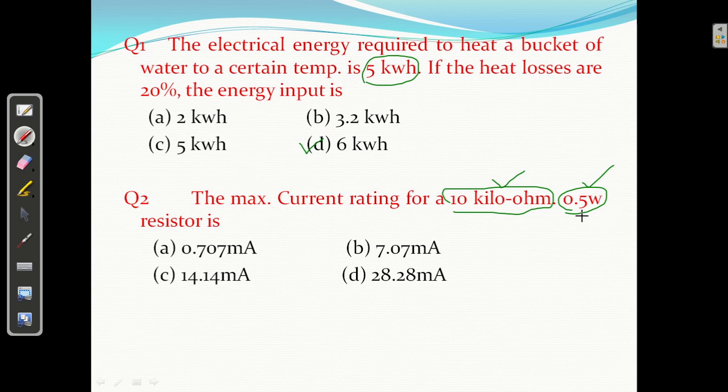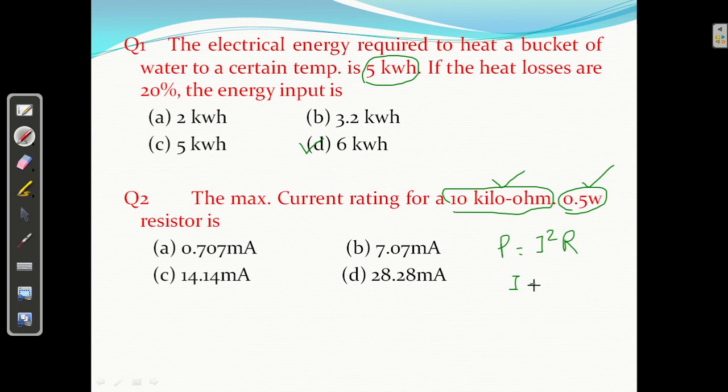You can get 0.25 watt, 0.5 watt, 1 watt, 2 watt resistors. For the maximum current rating, we know P equal to I square R.